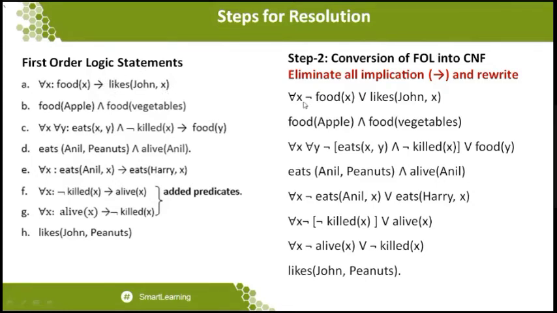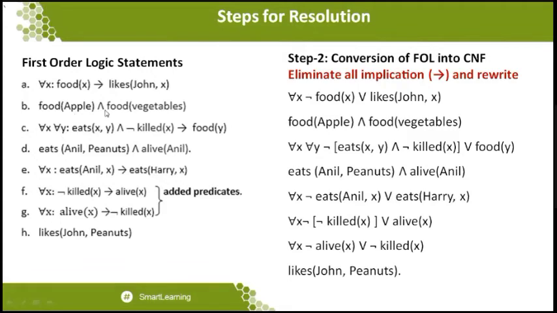So this statement will be written as for all x, not of food of x, or likes of John comma x. You can see the statement changing; there is no implication available. That's also what I'm putting in the red line about eliminating all implication, and then we go for rewriting the statement. So for all x, not of food of x, or likes of John comma x. This is the statement that we have applied here.